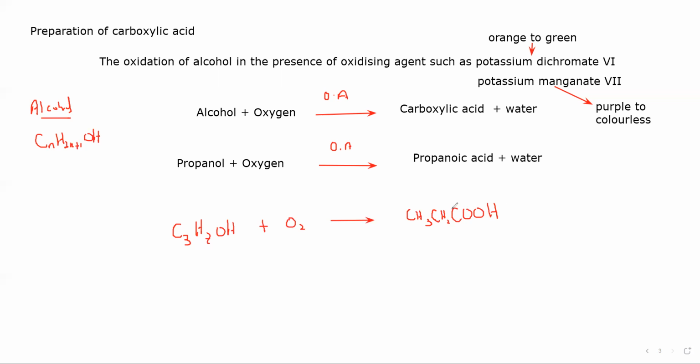Is it clear? Because this C double bonded with OH should always be there. Then next to that is a carbon which can form 4 bonds. So 2 are with other carbons and the remaining 2 are hydrogen. And the last carbon has one bond with another carbon and 3 hydrogen. So propanoic acid plus water. Water is H2O. This is in terms of an equation. But sometimes in terms of structure, if I want to complete the same equation in terms of structure, this is the structure of propanol.